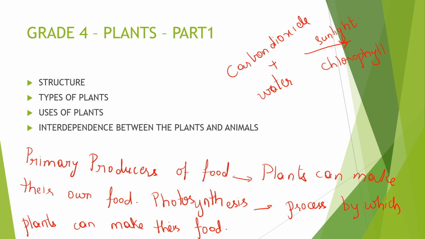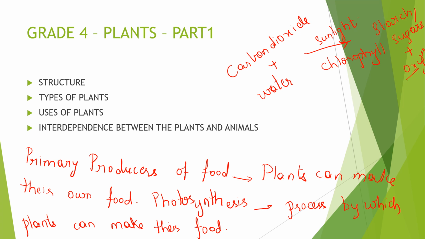The plant can produce what with all these? It can make its own food, starch, right? Starch or sugars, you can say anything. And apart from that it will give out oxygen.